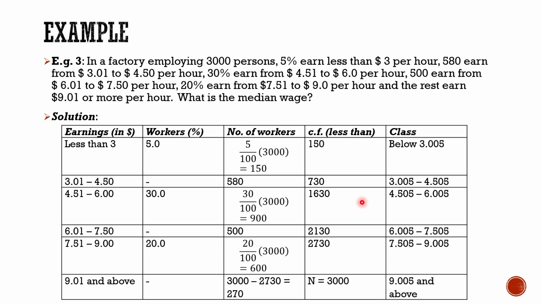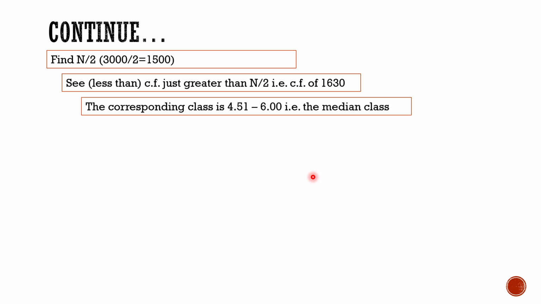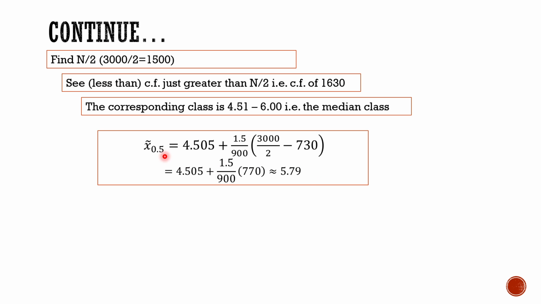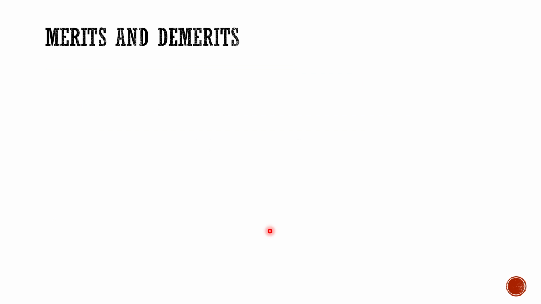Now using this median class and the frequency that is 900, and the previous class's cumulative frequency, we will put all these into the formula of median, and as you calculate this, you will get median wage per hour as $5.79 per hour.